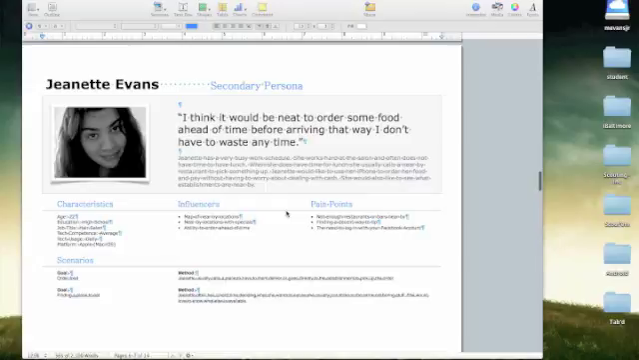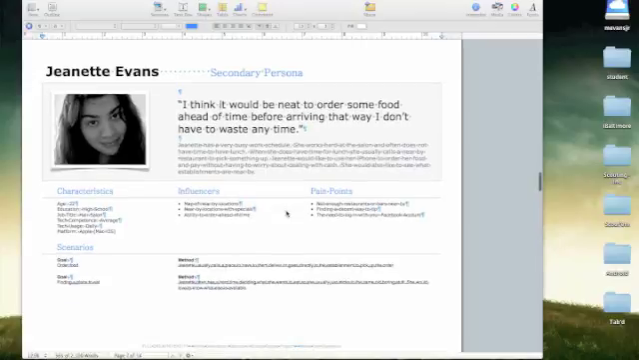My secondary persona was actually Jeanette Evans, which is my wife, and she put, I think it would be neat to order some food ahead of time before arriving. That way, I don't have to waste any time. And this is also something I would like to gear towards, especially the person who would like to just buy food. I know she's not really a big drinker, but she works, and she often finds she doesn't have time to get a lunch, or when she does, she's wasting a lot of time by trying to figure out what she wants to eat, where she can get it from, and having to call, find a menu, all that different stuff that could be a hassle.